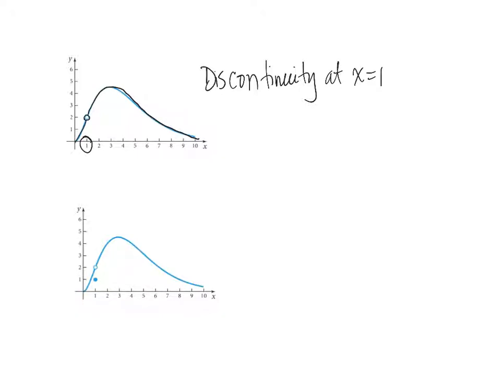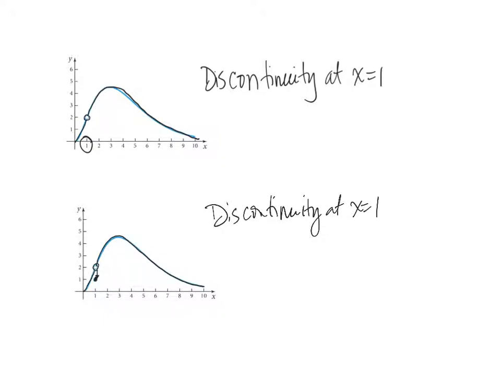And the second graph on the screen, we have a displaced point, right? You have a hole in the graph, but the point has been displaced. Same idea here, right? If I try to draw this, I have to pick up my pencil over the hole, draw the point, and then go back to drawing my graph. So this also has a discontinuity at x equals 1. Now let's take a look at in what way they're different.